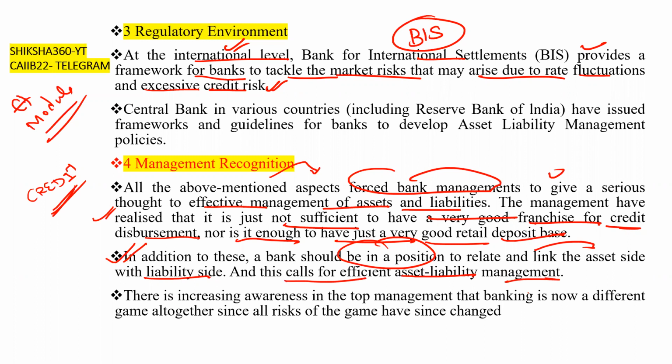In a nutshell, the bank has to be in a position to relate and link the asset side with the liability side. And this calls for efficient asset liability management.